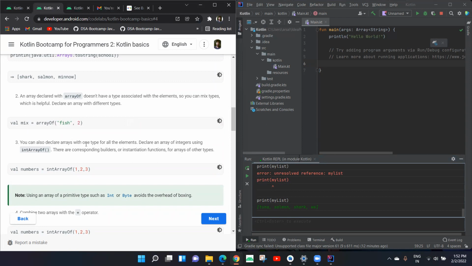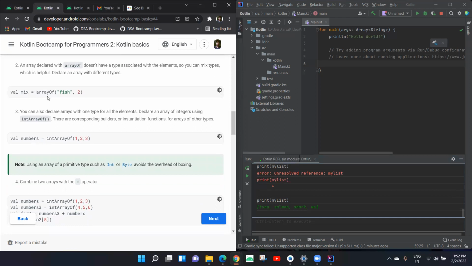You can also declare an array with one type for all elements. Declare an array of integers using int array of. So if we define it by int array of, that means it is an array of integers, so it can only store integers.